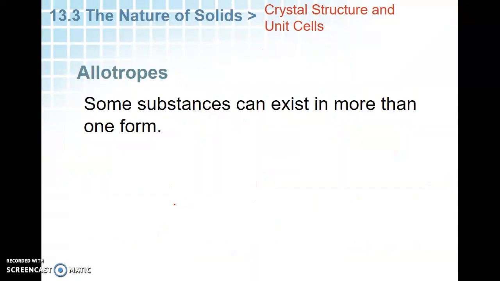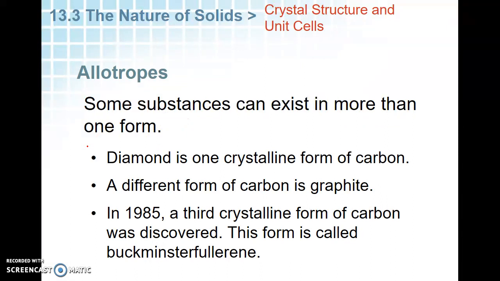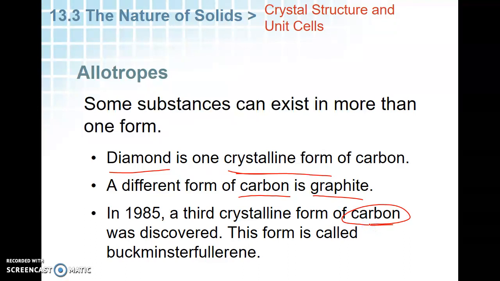Another term, allotropes. There are some substances that can exist in more than one form, and carbon is one of those things. Carbon's an allotrope. Carbon can exist as a diamond, which is a crystal form. We have graphite, which is another type of carbon. And in 1985, we discovered a new form of carbon once our technology got better so we could see it. It's called Buckminster fullerene. I'll show you a picture of what that looks like. But carbon can form different things, and so carbon is an allotrope.